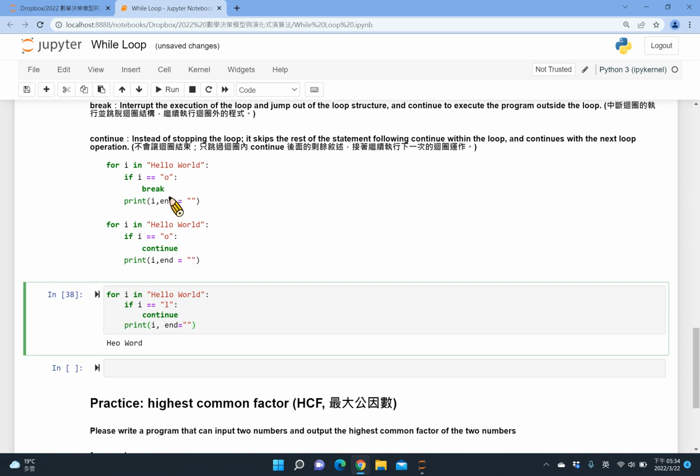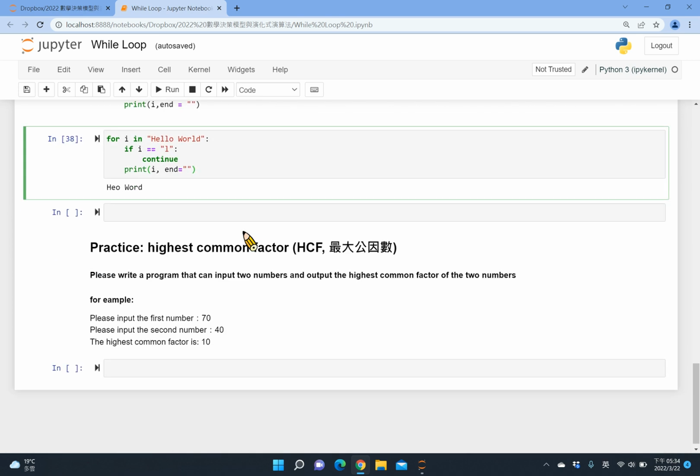You can also use break and continue for your while loop, not only for the for loop. It's just easier for me to teach you with the for loop. But in our practice, later I will also use break and continue in while loops.